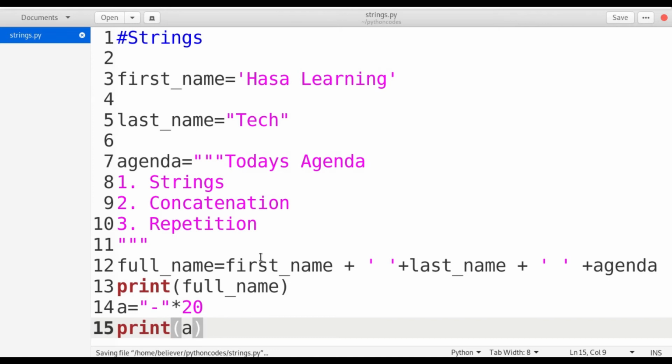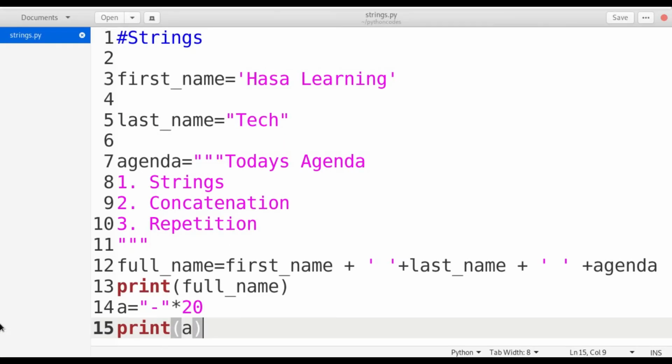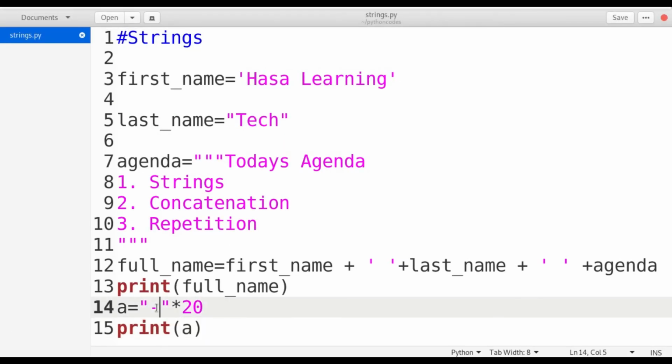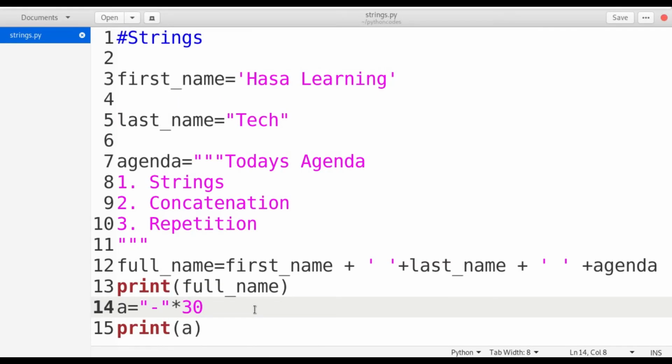If you observe the output, I can simply get the hyphen 20 times. I need not type the hyphen 20 times. I can simply specify the hyphen once and multiply with whatever number I want. So in this way, we can have Python string repetition.